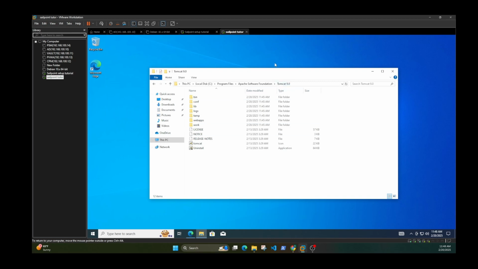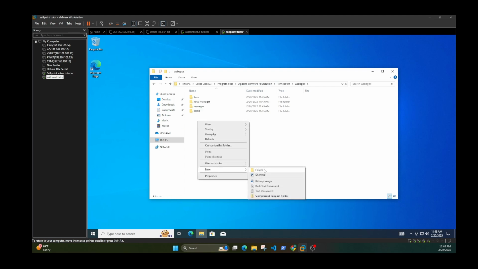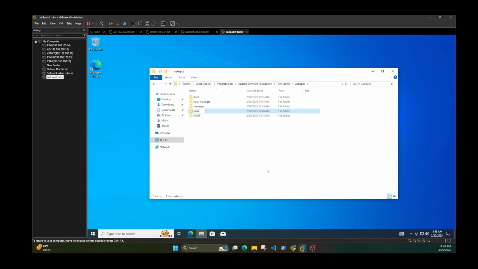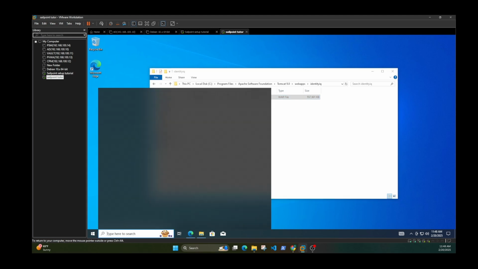Next thing you're gonna need is to go to webapps, create a new folder, name it identityiq, name it the same thing just for ease, and then go ahead and paste your identityiq war file from SailPoint into here. So you need to extract the contents of this file.